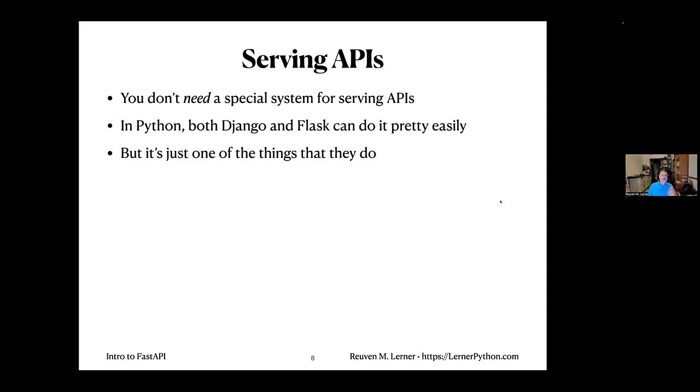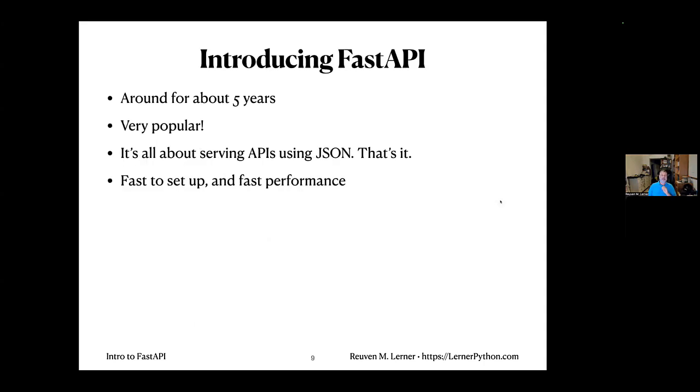So you don't need anything special for serving APIs. You don't even need the add-ons for Django and Flask that do APIs. But it's just one of the things that those systems do. And you're probably going to want something specialized and really fine-tuned for that. And that is where FastAPI comes in.